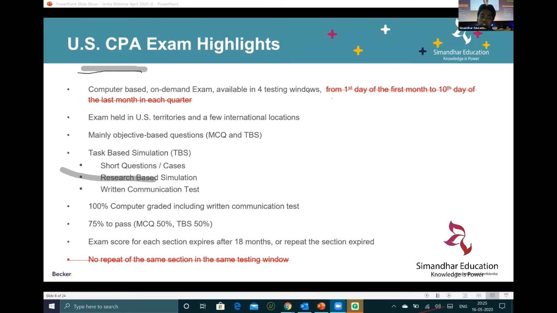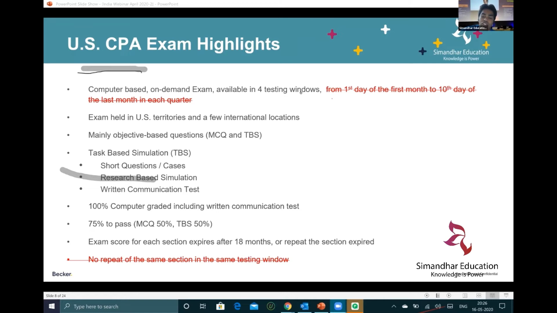It's a 100% computer graded exam, with a written communication test, and you have 50% multiple choice questions, 50% task based simulations. Task based simulations are nothing but your case law based questions, like an essay based question. I will show you how the essay based questions or the MCQs look when we go to the Becker product. You will have 18 months of time to pass the CPA exam.